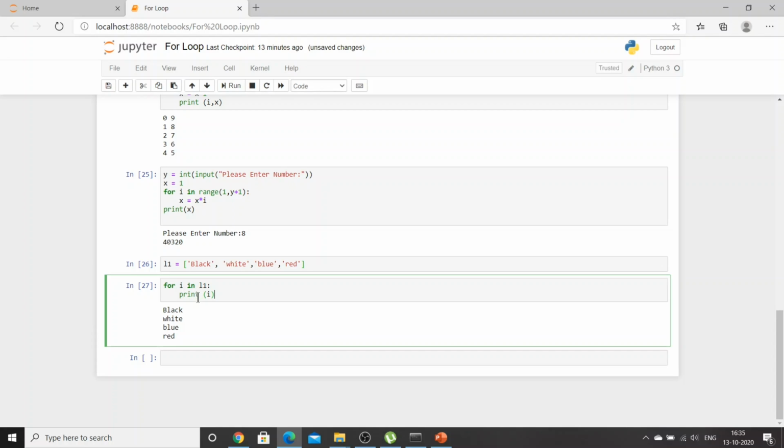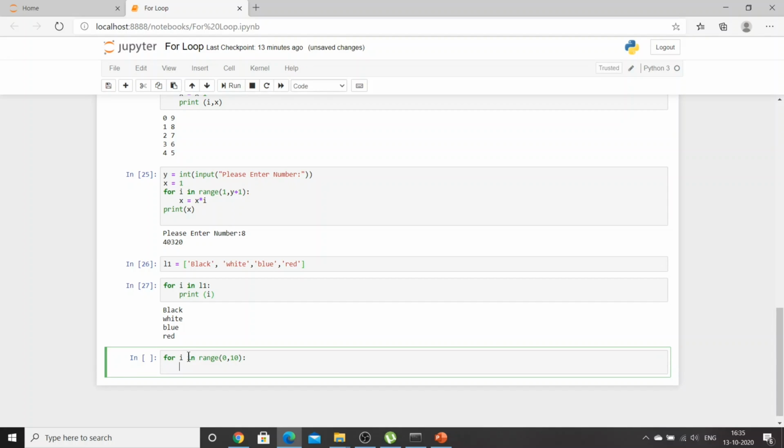Now, if you want to provide range, the first thing you should remember: for i in range, let's say 0, 10. You cannot print i. What you can do is use i as an index, which is basically 0 in this case.